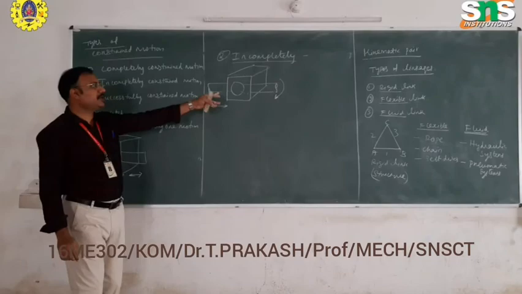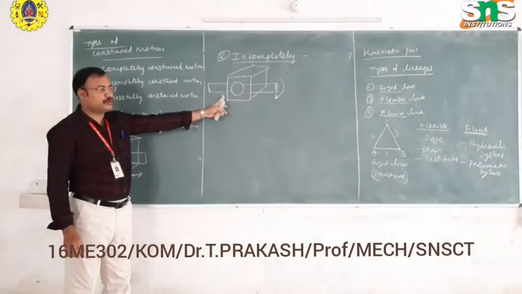Therefore, in incompletely constrained motion, there will be two motions for the given one input motion.